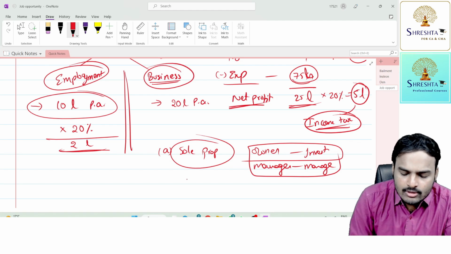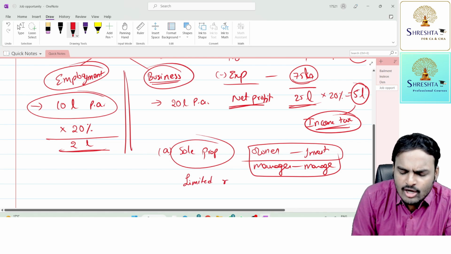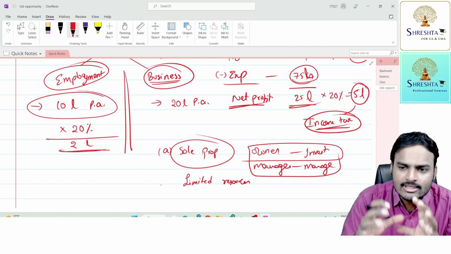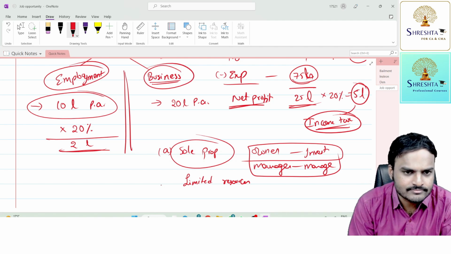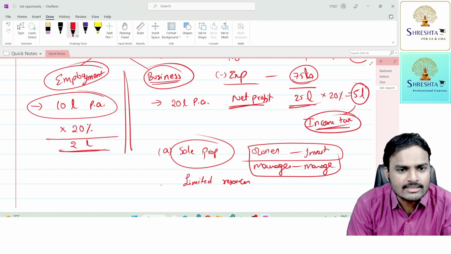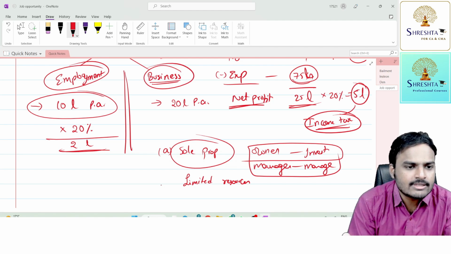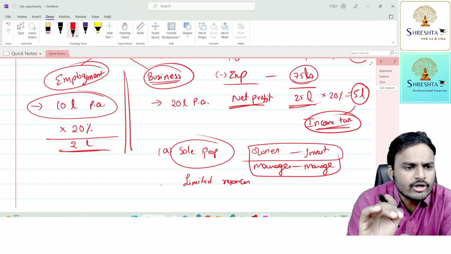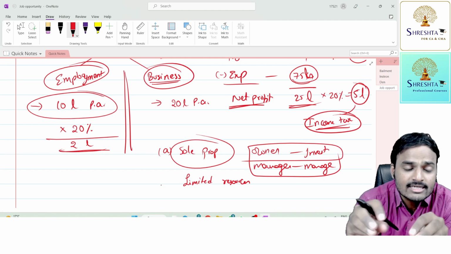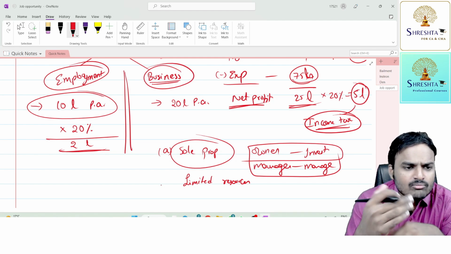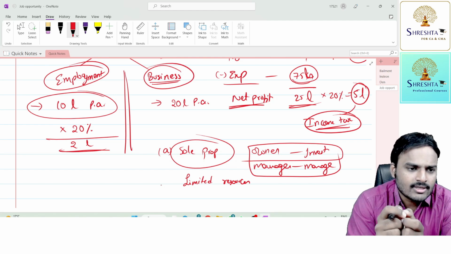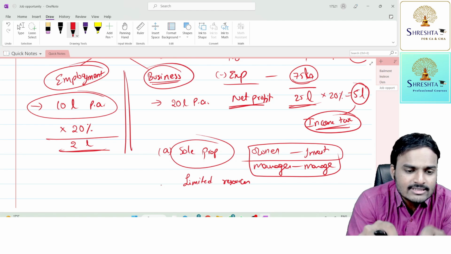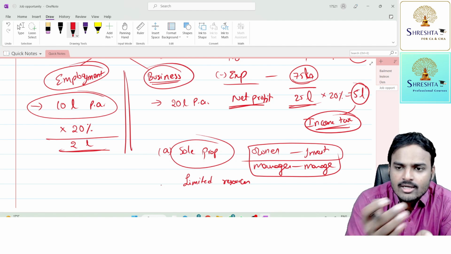From the disadvantage point of view, limited resources. A single person, how much amount can he invest in a business? Whatever net worth he has, that much fund only he can invest in the business, nothing more than that. So tomorrow for expansion, can he provide additional funds? I don't think so, because he has a limited net worth, so he can invest only that into the business. Whatever more he invests might be in loan form, borrowing loans from the banks, but that has a repayment obligation.